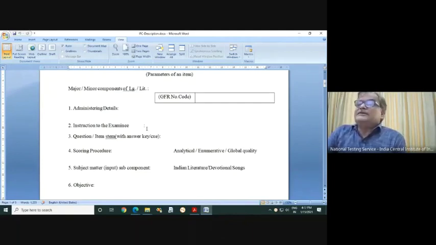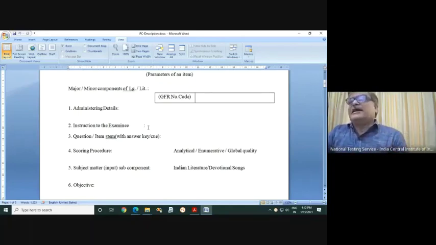Suppose it is an objective type question, you will write the instruction. The usual instruction is: answer the following question by putting a tick mark on the right answer. This is what they say is the instruction to the examinee. If it is a subjective type question, you can ask, explain the life and deeds of some poet or writer in maybe 300 words, or achievements of some writer or poet.